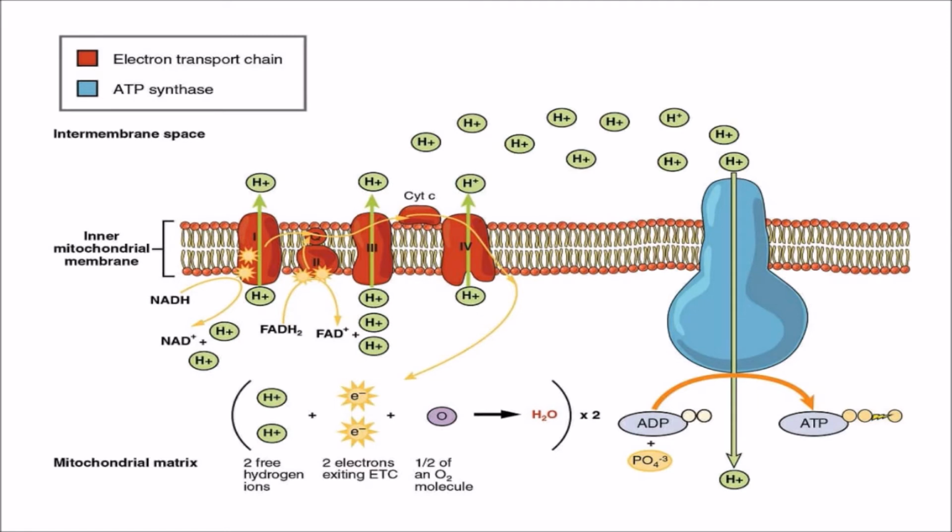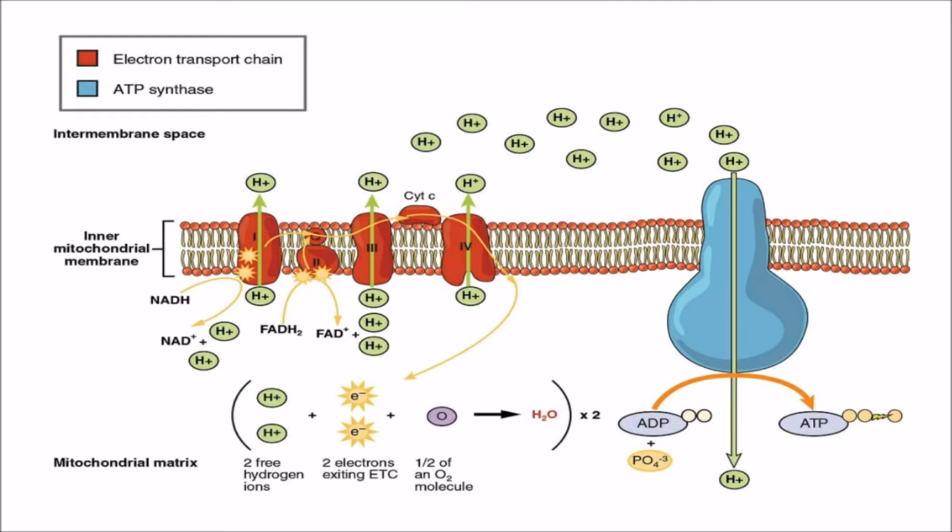Now we know NADH and FADH2 are the electron donors. NADH donates its electron to complex 1. FADH2 donates its electron to complex 2. Now complex 1 and complex 2 accept the electron and they can now donate to coenzyme Q. Then coenzyme Q transfers its electron to complex 3. Complex 3 transfers the electron to cytochrome C, and cytochrome C transfers the electron to complex 4.